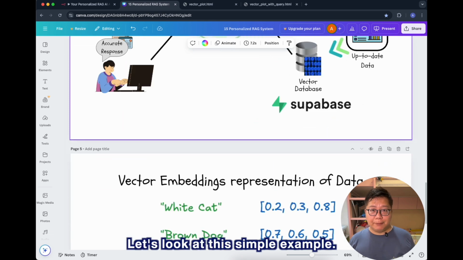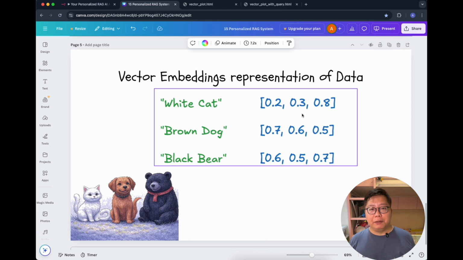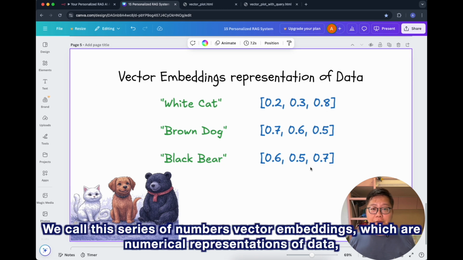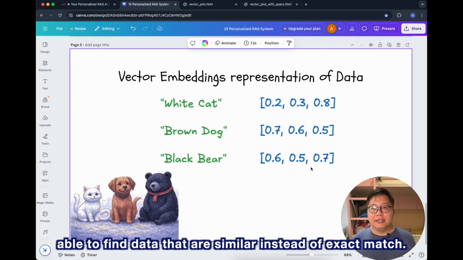Let's look at this simple example. We represent a white cat, a brown dog, and a black bear with these three distinct series of numbers. We call this series of numbers vector embeddings, which are numerical representations of data, and are able to find data that are similar instead of exact match.